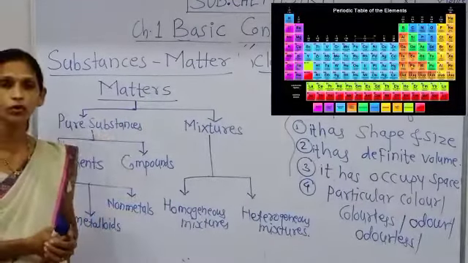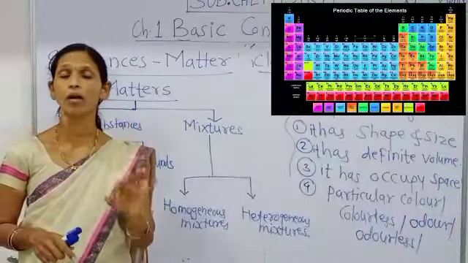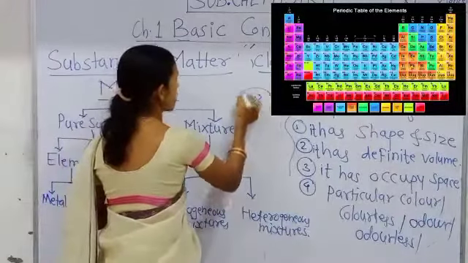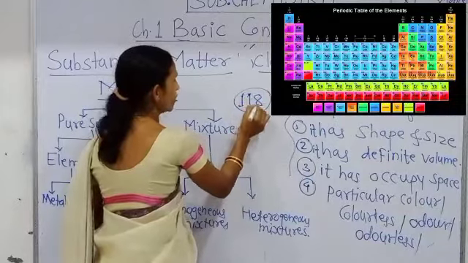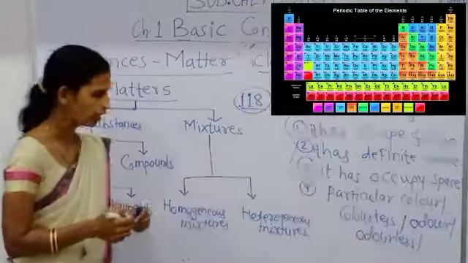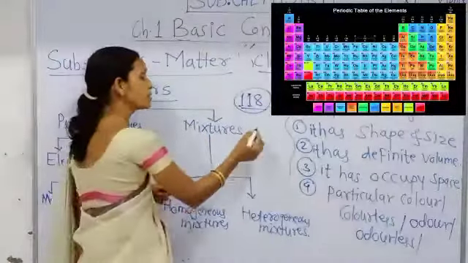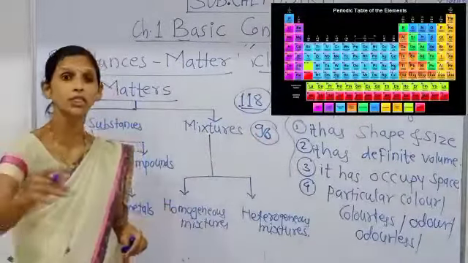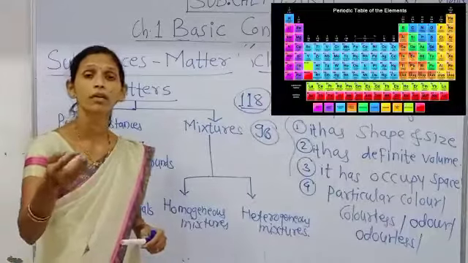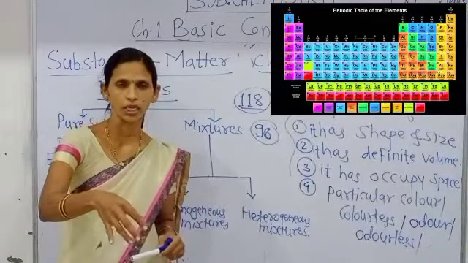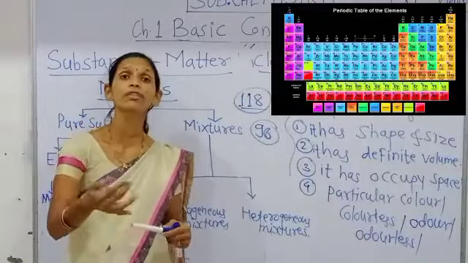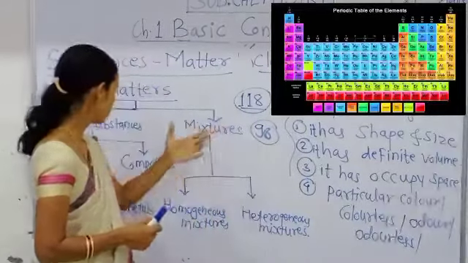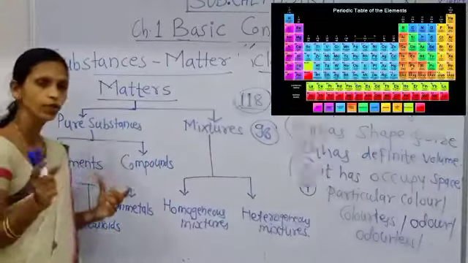There are about 118 elements in the periodic table, आवर्त सारणी, and out of that about 96 elements are found in nature, and the remaining elements are prepared in the laboratory, that is, artificially man-made elements. That means here the elements, that is, मूल द्रव्य.